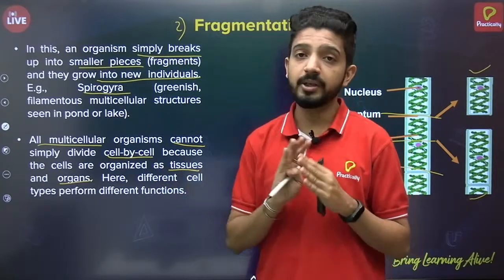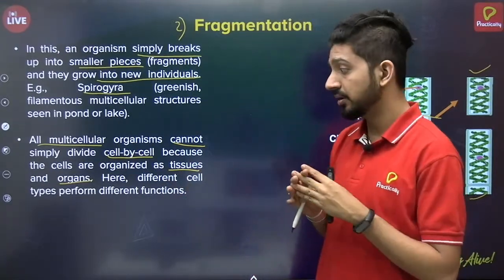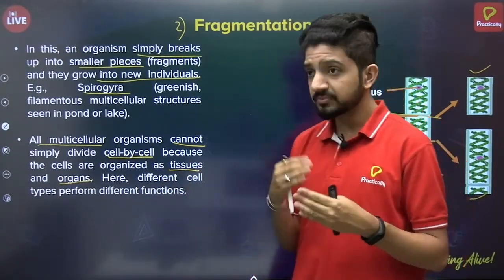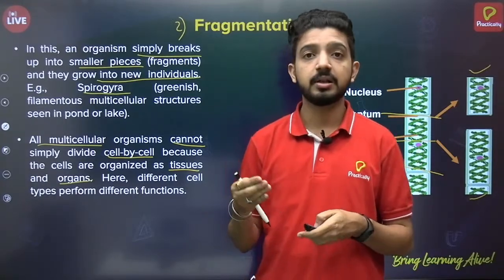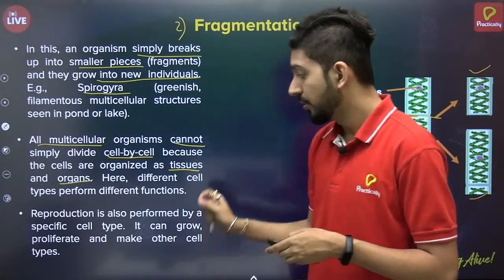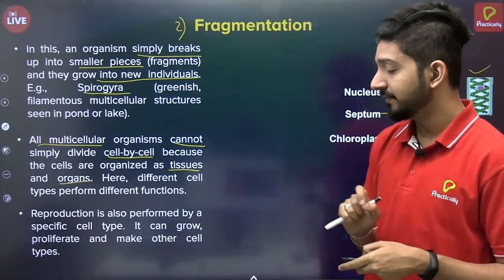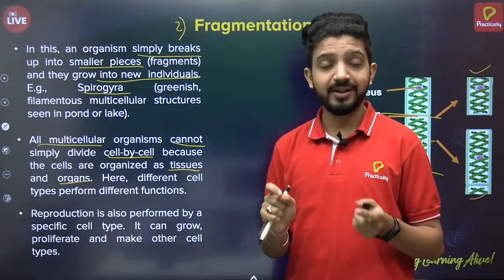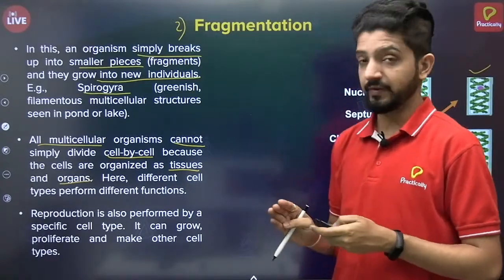So not all multicellular organisms can undergo this. That's why there are various other mechanisms. And reproduction is also performed by specific cell types which can grow, proliferate and make other cell types as well.